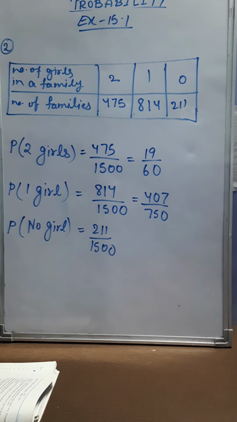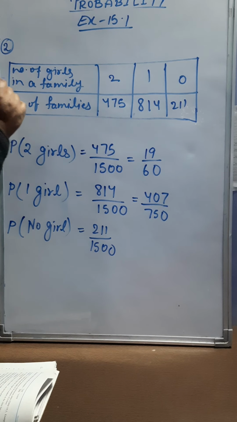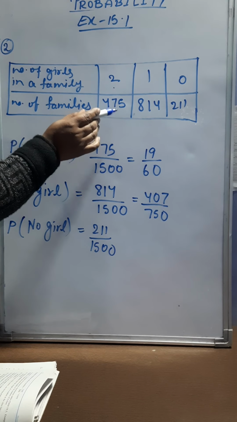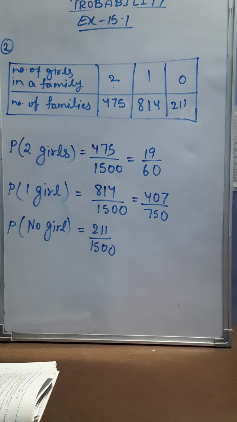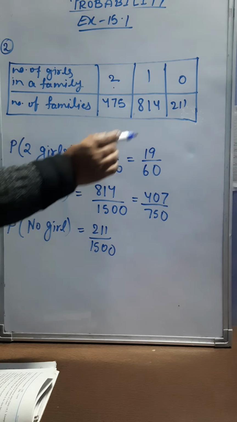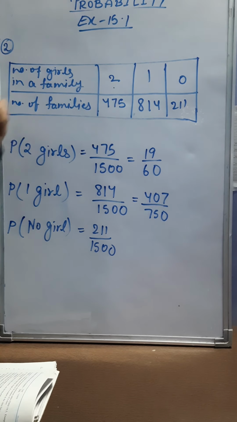Question number 2 says 1500 families with 2 children were selected randomly and the following data were recorded. So here you can see this data I have written here. Number of girls in a family, number of families. You can observe this data. You can see the number of girls in a family 2, and how many families are we getting of such kind? 475. This means in 475 families, the number of girls is 2. Similarly, 814 families have 1 girl child and 211 families have no girl child.